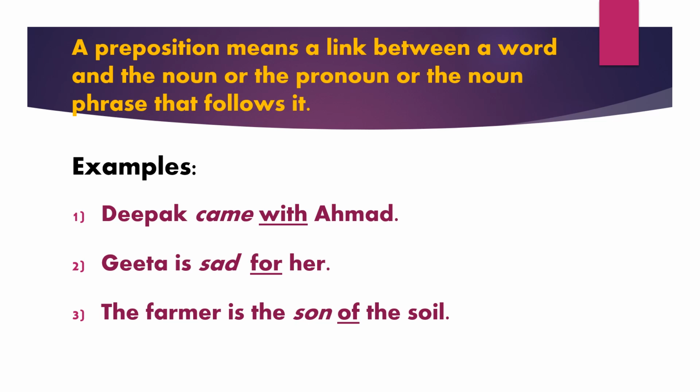Gita is sad for her. Here, preposition for links the adjective sad and pronoun her. The farmer is the son of the soil. Here, preposition of links the noun son and the noun phrase the soil.